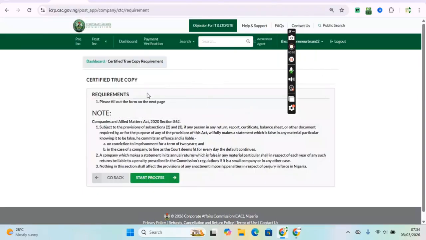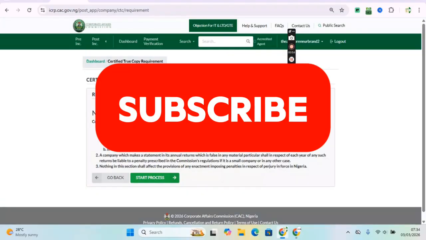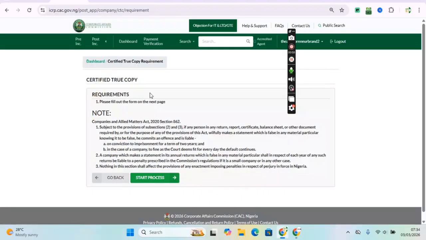If you want to retrieve your certificates or your MEMAT, make sure you have your affidavit of lost documents, and that affidavit must carry the reason of lost documents. There are different reasons why we do affidavits, but the affidavit that we need for retrieval of these certificates and MEMAT must be the one that carries the reason of lost documents.